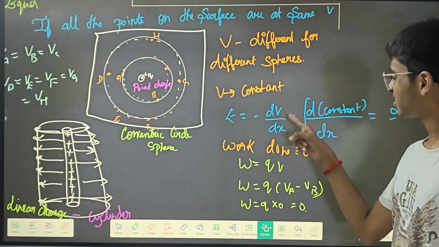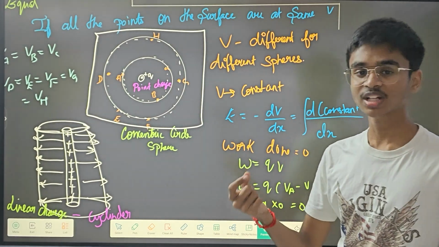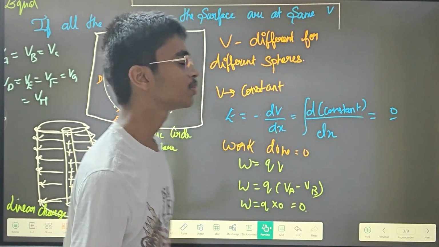So E is equal to minus dV by dx. What is it said as? It is said as the negative gradient of potential. I've already said this. If you cannot remember, remember it now.